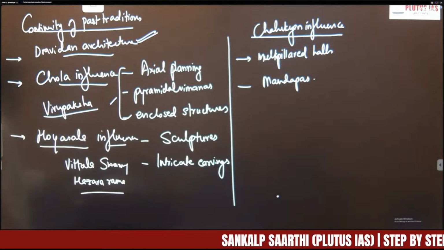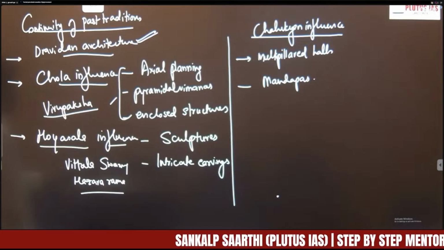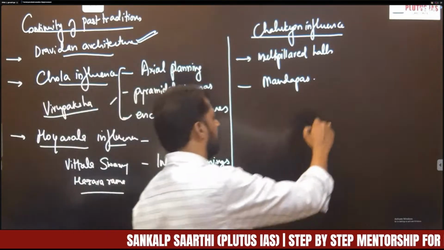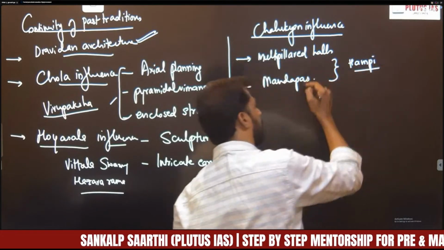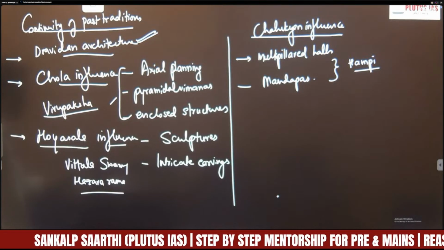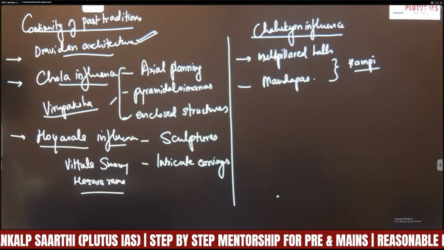That is, multi-pillared halls and huge mandapas were features of the Chalukyas which were adopted by the Vijayanagaras. So the best example, temples at Hampi, right? So these are some of those traditions which were continued by the Vijayanagara Empire.